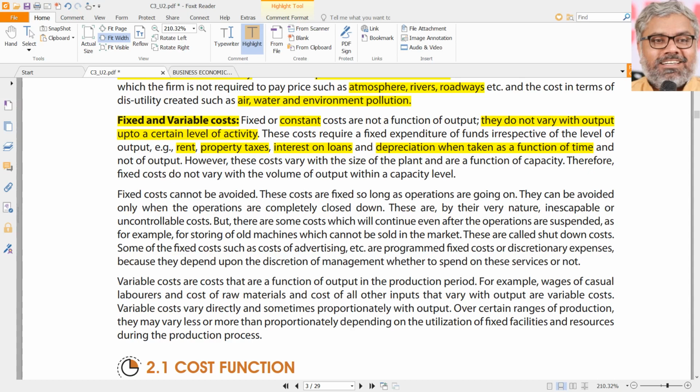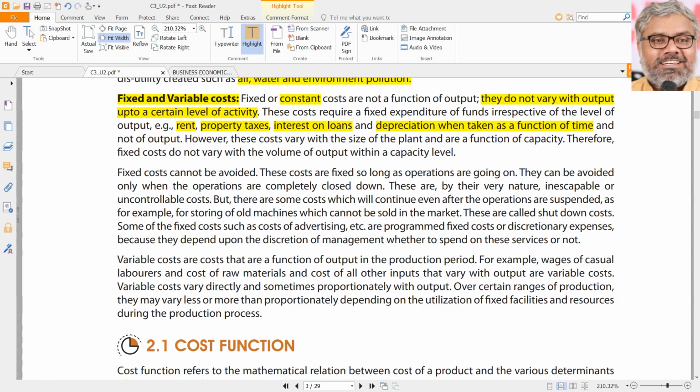Once again, we don't have to worry about each and every example of fixed and variable costs. What we should definitely be focusing on is the concept of fixed and variable cost. Fixed costs are constant. They will not change even though there is a change in the output. That's it.